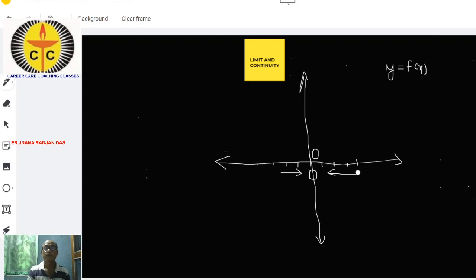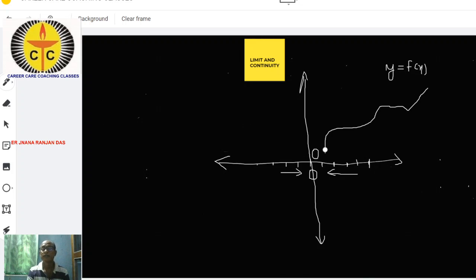Suppose we take a point A here. If we draw the graph of a function arbitrarily, the characteristic graph of the function, let it be y is equal to f(x). If you put the value of x, you get the value of y.